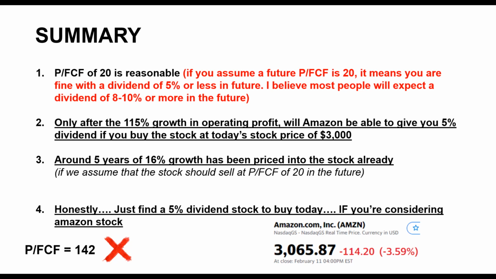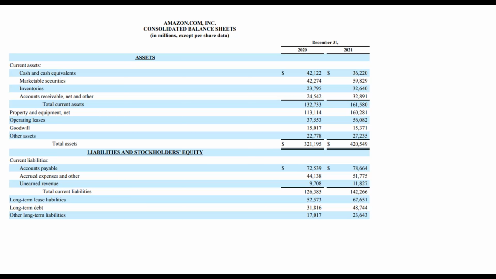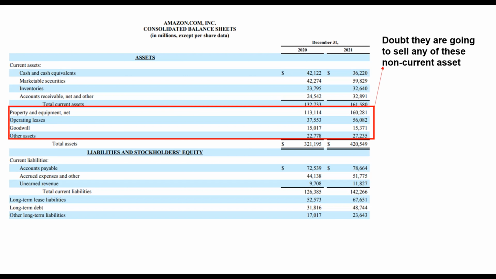Moving on, we will look at the non-current assets and non-current liabilities to ensure that the company will be financially stable for the long run. The data is extracted from the financial statement of year ended 2021. Firstly, we'll be looking at the non-current assets. This includes property and equipment, operating leases, goodwill and other assets. I can safely assume that the company will not be selling any of these to offset its liabilities. These assets are most likely needed for continued operations.